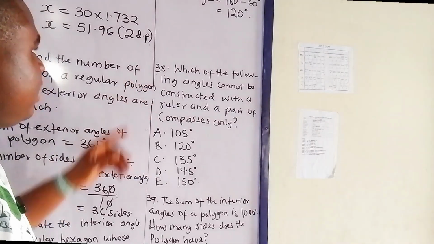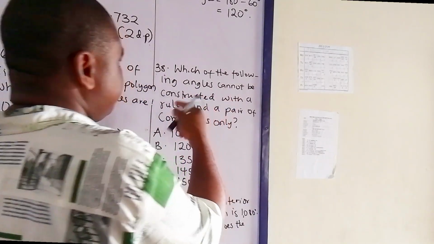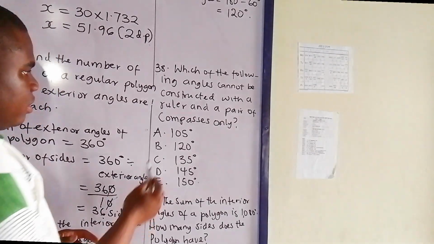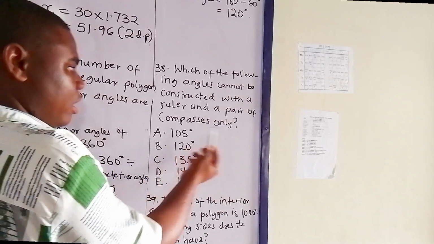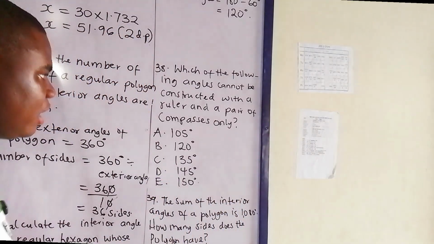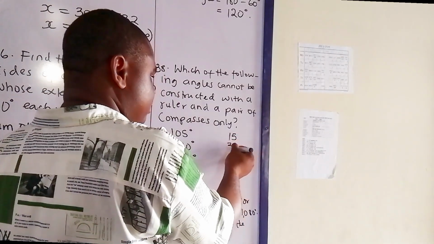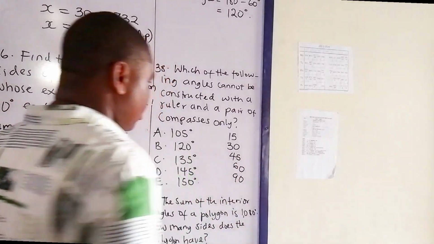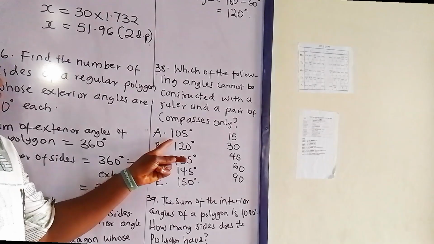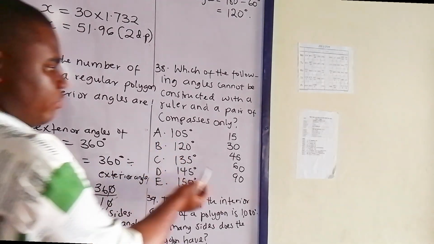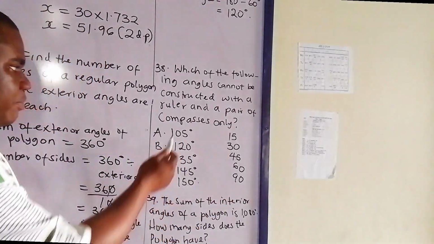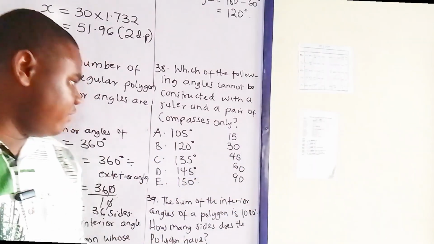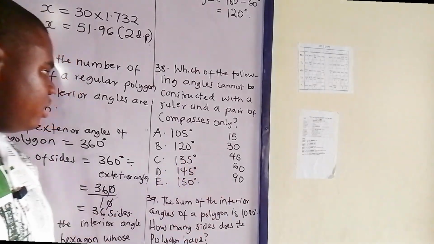Alright, for number 38, which of the following angles cannot be constructed with a ruler and a pair of compasses only? The basic angles that can be constructed are 15, 30, 45, 60, and 90. 105 can be gotten by a combination of 90 and 15, so it can be constructed. 120, we can combine 60 plus 60 giving us 120. 135 is also possible.